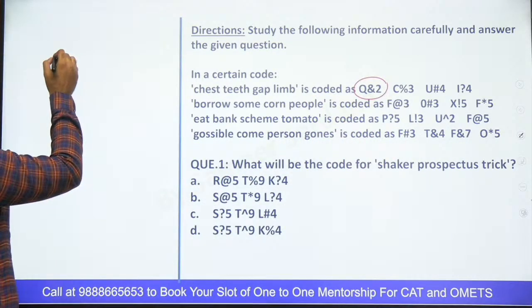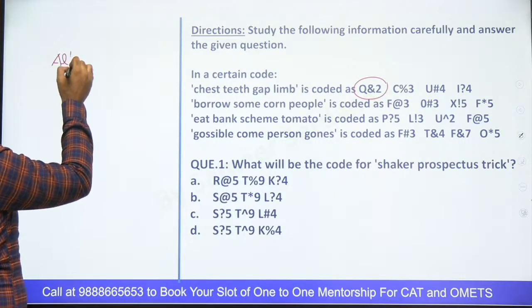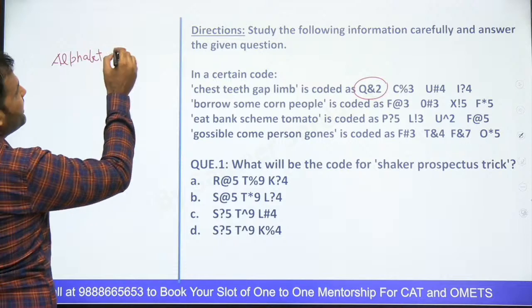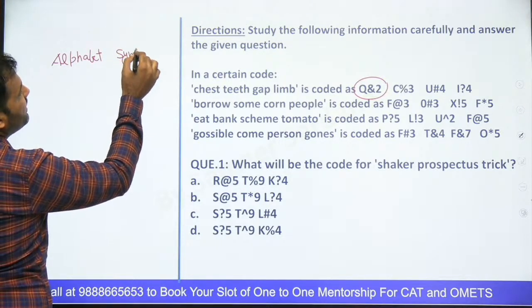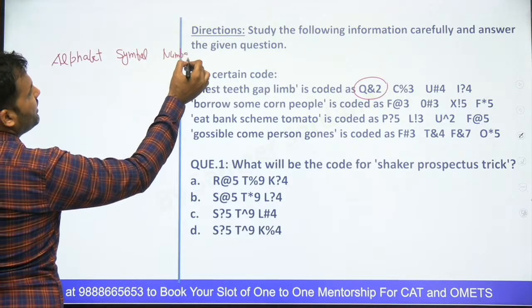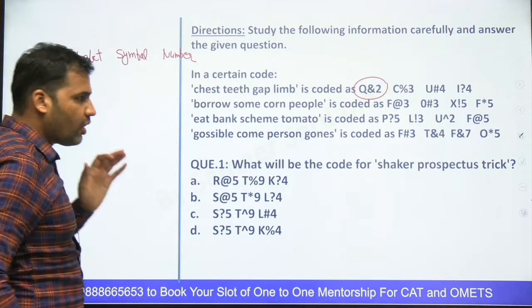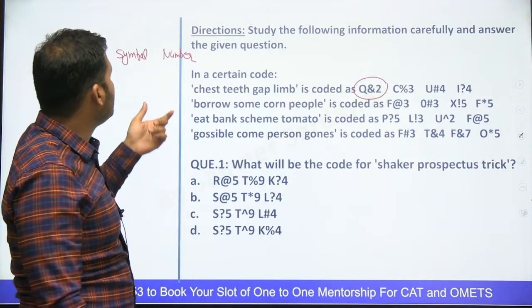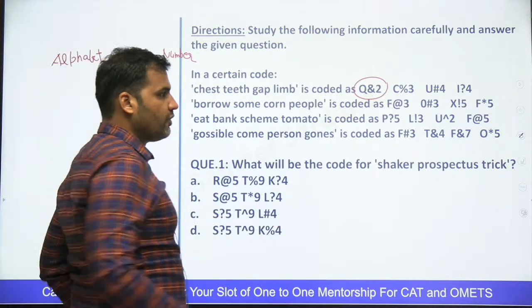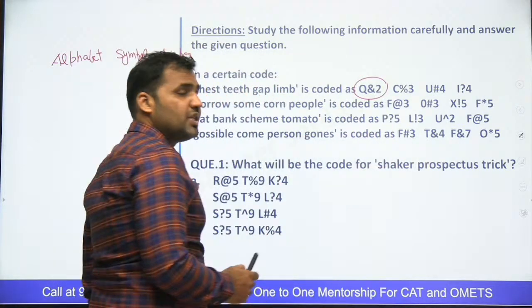One is the alphabet, right? First is the alphabet, right? We need to know the reason of the alphabet. Then the second one is a symbol, right? And finally the third one is a number, right? If this is a combination, it's always easy to find out the reason of the number, guys, right? Try to look for those codes which are using the same numbers.